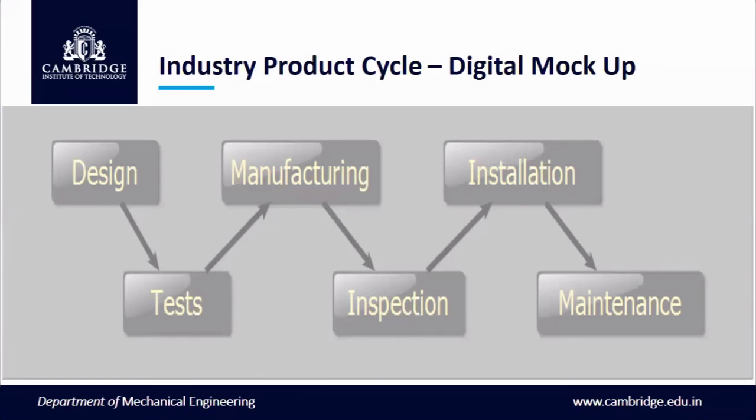Design to maintenance, which is nothing but once the product has been done, the product description should be maintained in terms of a different set of concepts, because design will lead into testing. Testing is only to see how the design has been done, then it will be transferred into the manufacturing system. Once the manufacturing system is done, it goes into inspection. The inspection will see how, once the product has been done, all the inspection and quality control is done. Once that is done, it will be installed, marketed, supplied to the dealers and consumers, and later transferred into the maintenance part.